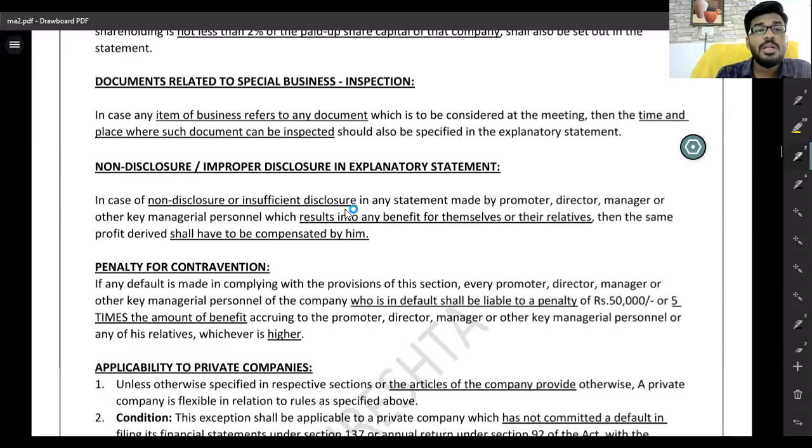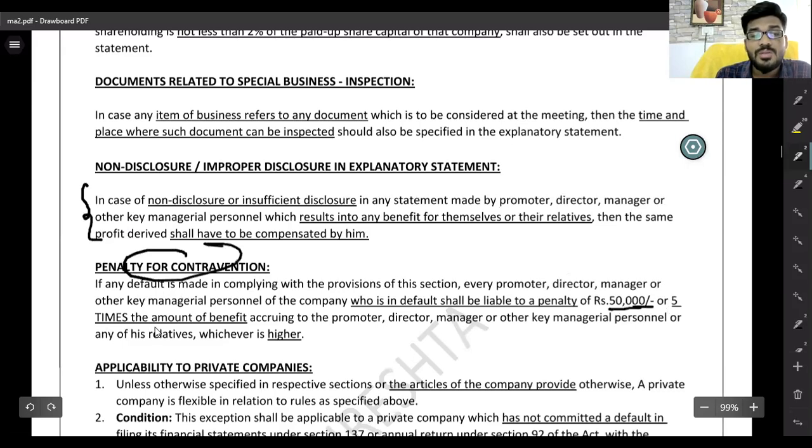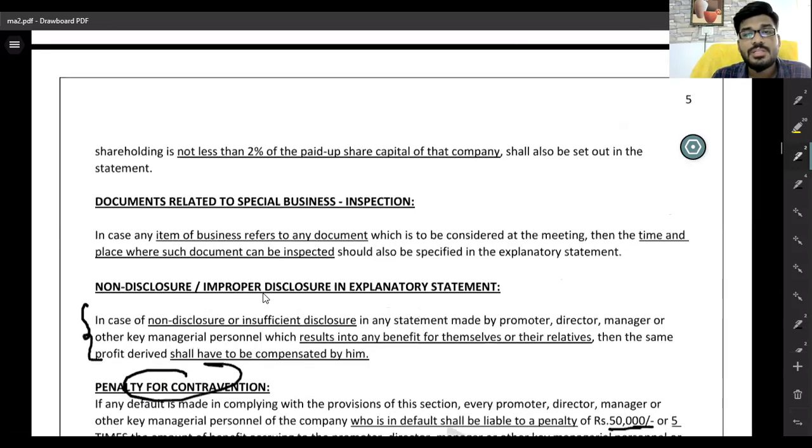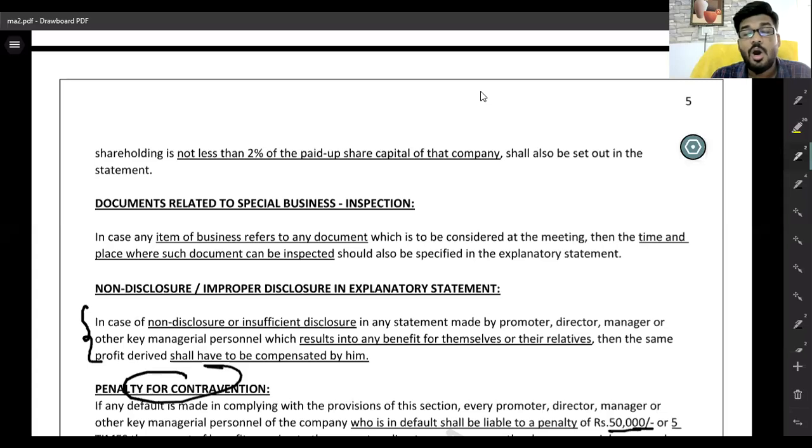It must compulsorily be disclosed. If you do not disclose it, there is a penalty of a minimum of 50,000 rupees and a maximum of 5 times the benefit, whichever is higher. Clear? This is all about Section 102 related to ordinary businesses and explanatory statement.